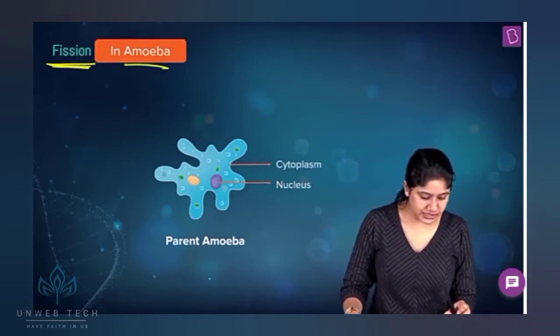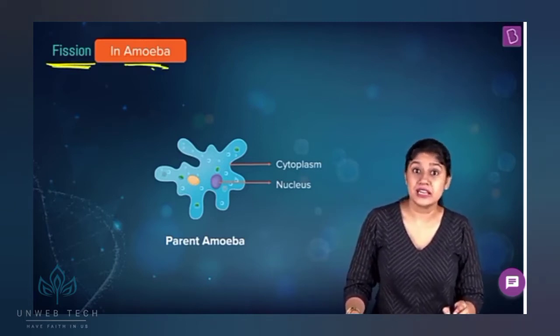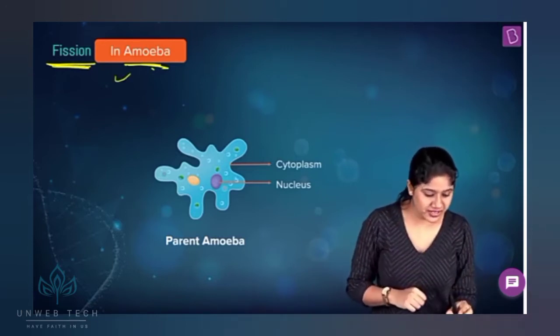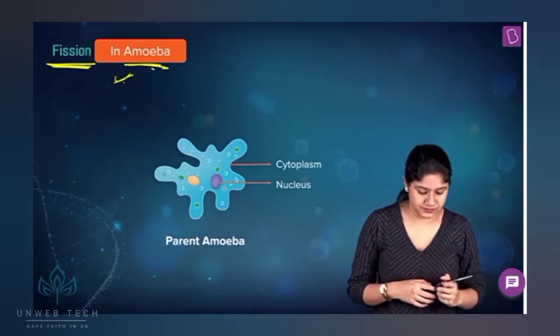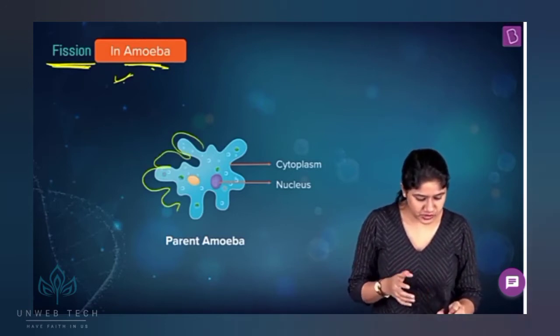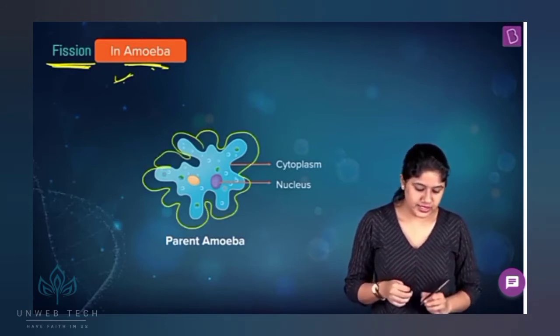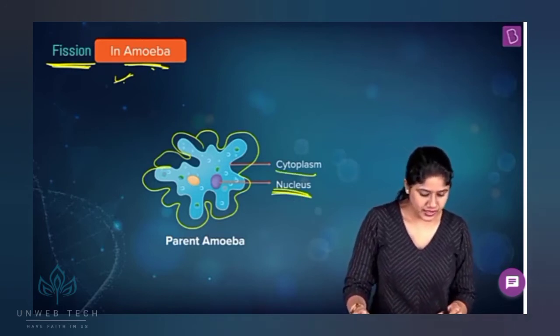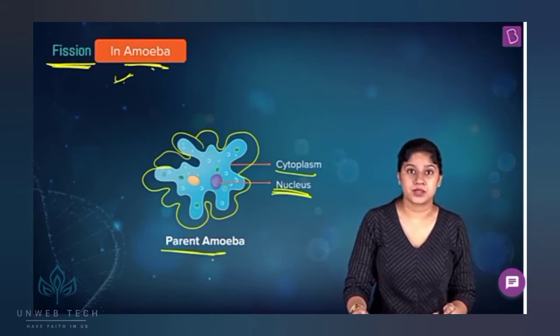We see over here an amoeba. Amoeba has an irregular shape. The shape of this particular organism is very irregular. You can see that it's kind of spread out, right? It has a cytoplasm and it has its nucleus. And this is our parent amoeba.